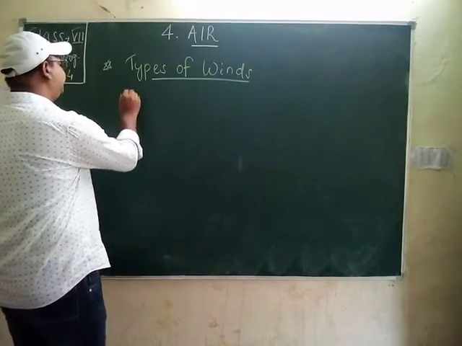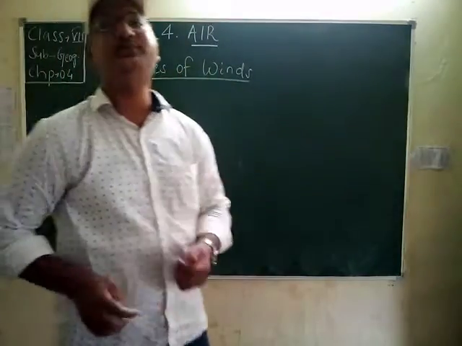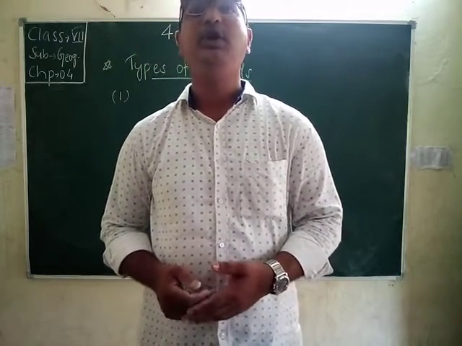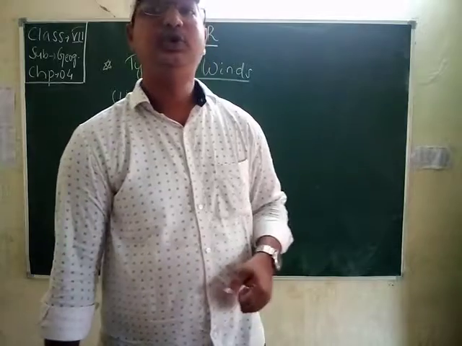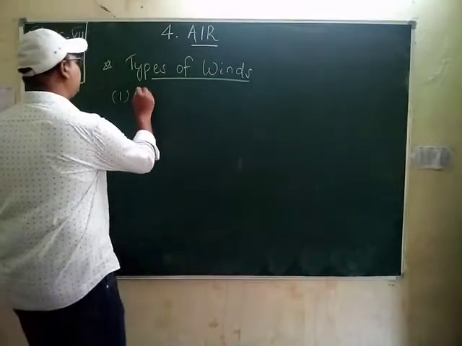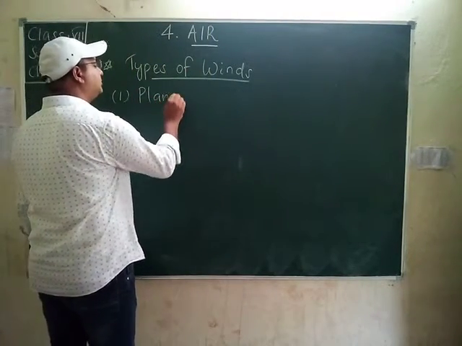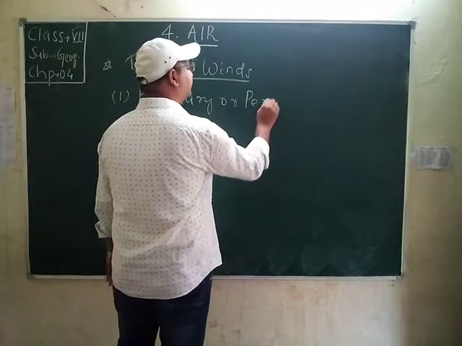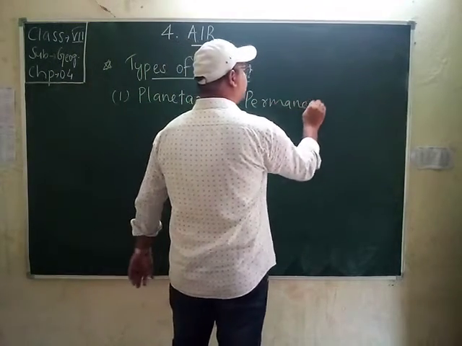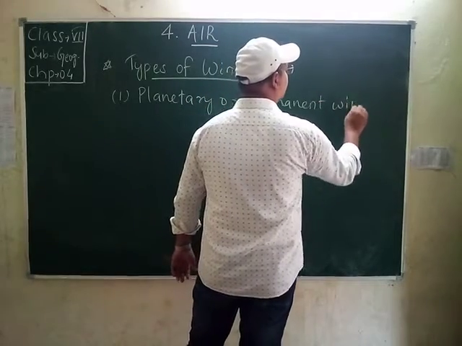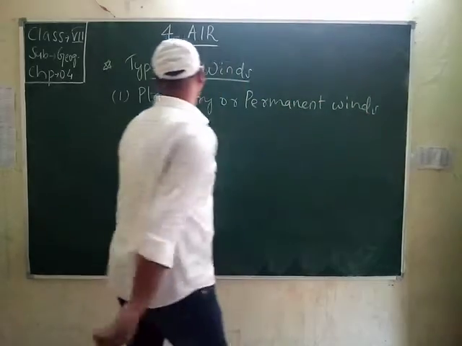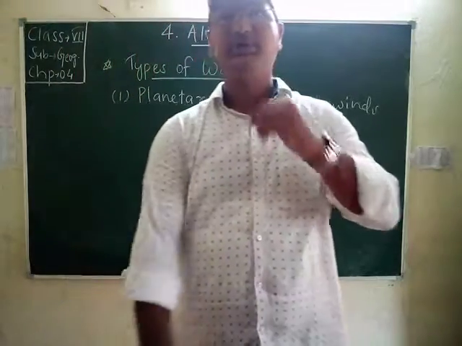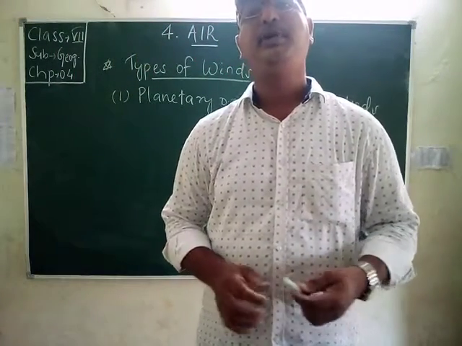As I have written here, what are the different types of winds? There are three major types of winds blowing over the surface of the earth. The first one is planetary or permanent winds. Okay students, planetary or permanent winds. So what are the permanent winds?